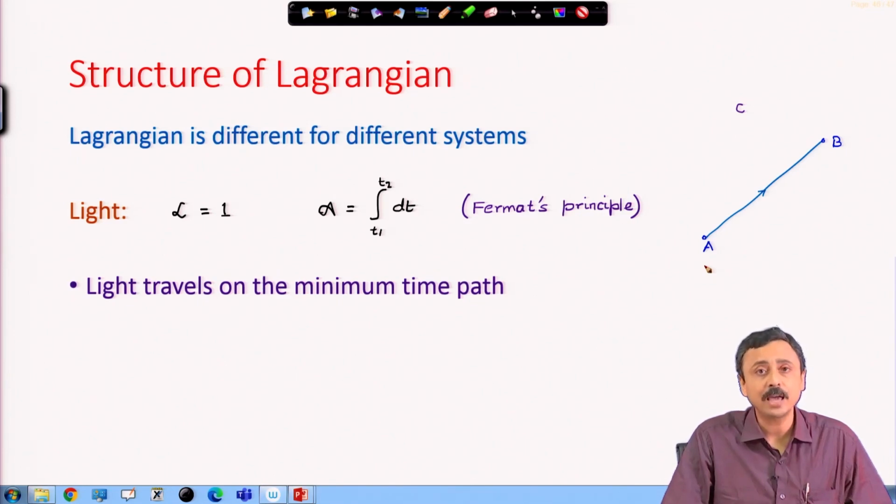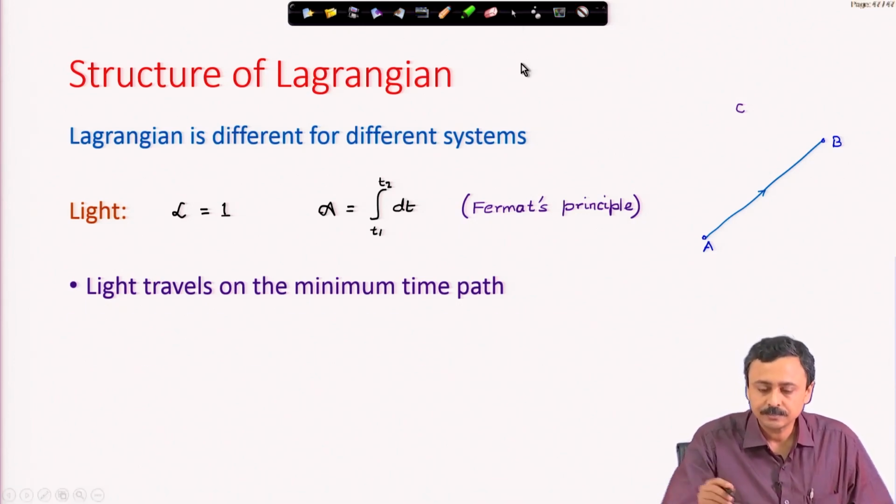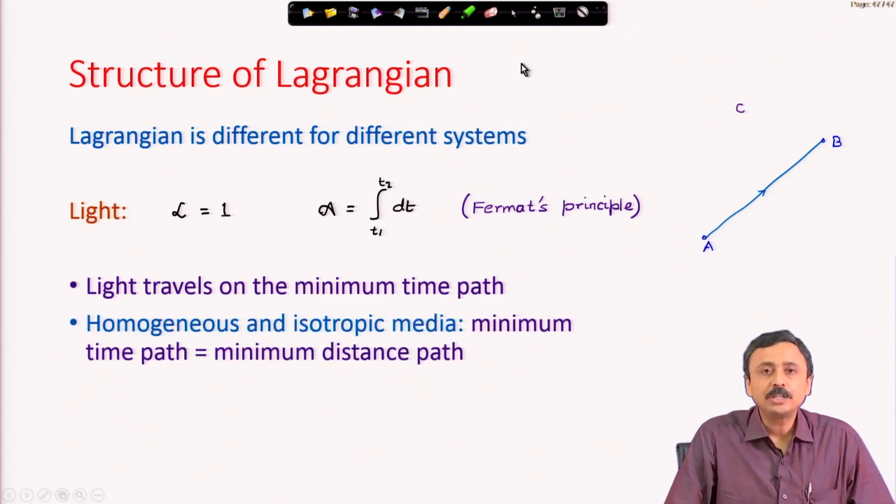Therefore, straight line path is the shortest time path in a homogeneous isotropic space. In a homogeneous isotropic medium, the minimum time path is the same as the minimum distance path. So, it is a straight line.